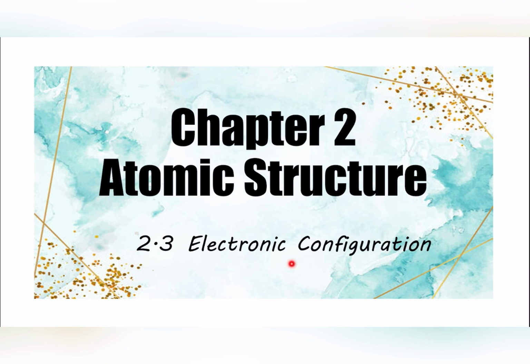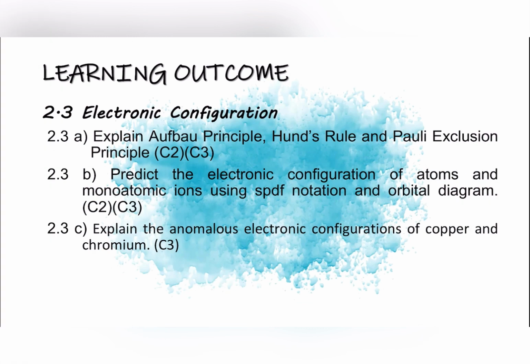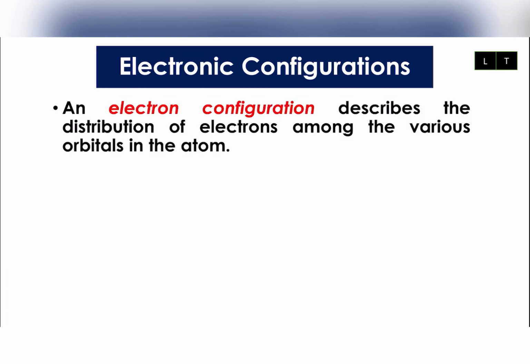In this video, we are going to continue with the next subtopic, the last one for chapter 2, electronic configuration. These are the learning outcomes that you have to understand from this subtopic. We are going to continue with the definition of electronic configuration. As you see from here, electronic configuration is a method that we will use to describe the distribution of electrons among the various orbitals in an atom. We've learned various orbitals in an atom based on the previous video, for example, s orbital, p orbital, or d orbital. It depends on which element you are talking about.